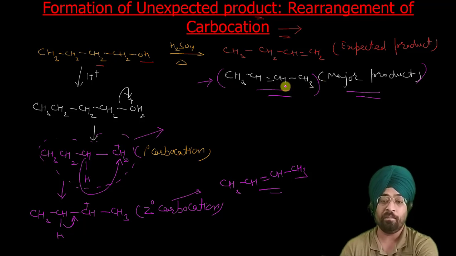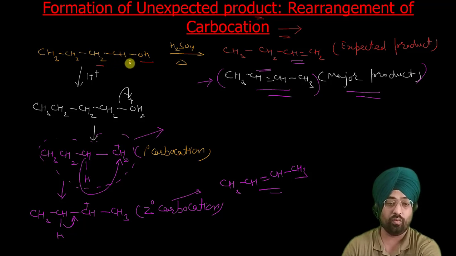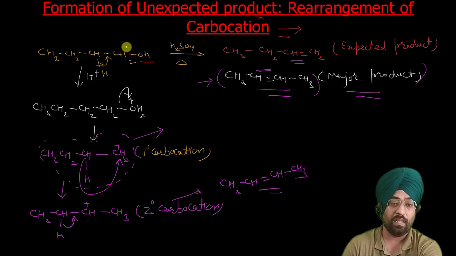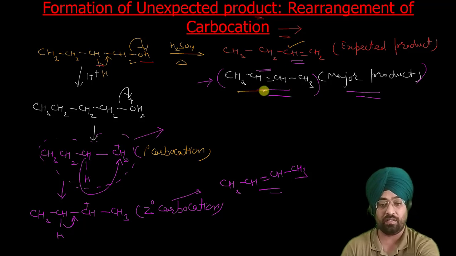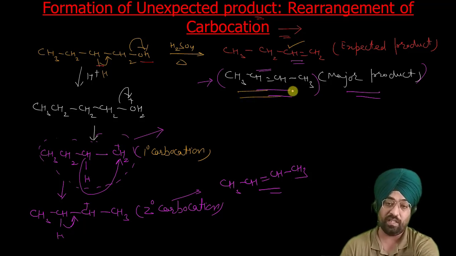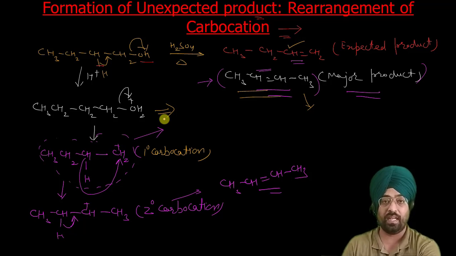As you have seen in this reaction, this was our expected product. We were expecting that this H would leave as water, so we would get this product, but in actual practice the major product is this. This can be explained on the basis of rearrangement of carbocation, and our mechanism also involves the generation of carbocation as the rate determining step.